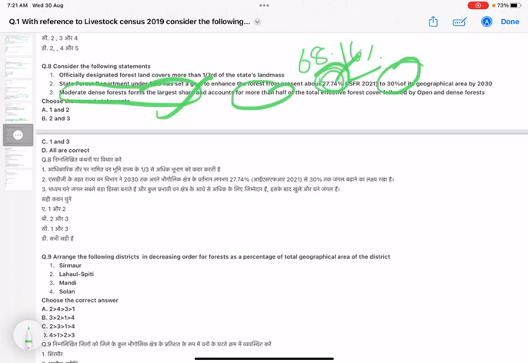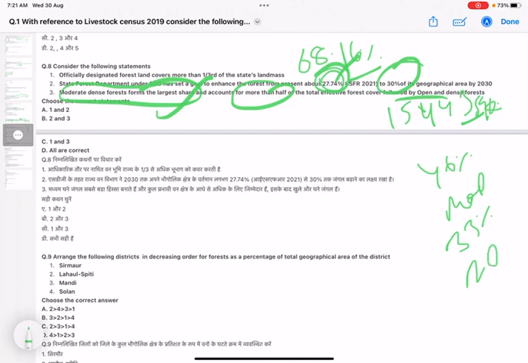You should have an idea that the effective forest cover of the state is about 15,000 square kilometers, and out of this 46% is moderate dense forest, then open forest is about 33%, and dense forest is 20%. So this statement becomes incorrect because it is not more than half of the effective forest cover. So two statements are correct, that is 1 and 2. Option A is the right answer to this question.